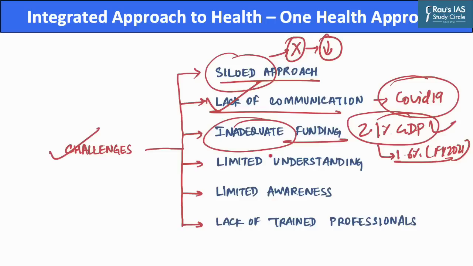Further, there has been limited practical guidance and understanding on how to foster and sustain cross-sector collaboration, and this cross-sector collaboration is absolutely essential for the implementation of the One Health initiative. Additionally, there has been limited awareness among common people, which limits their cooperation as well as active engagement with healthcare professionals.